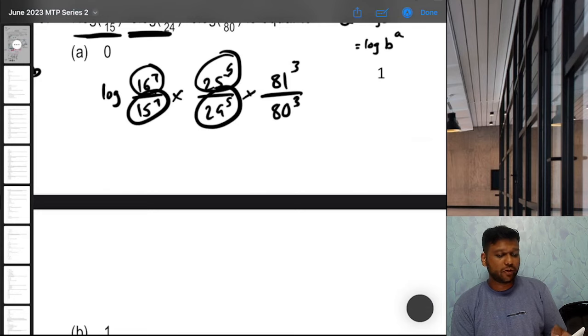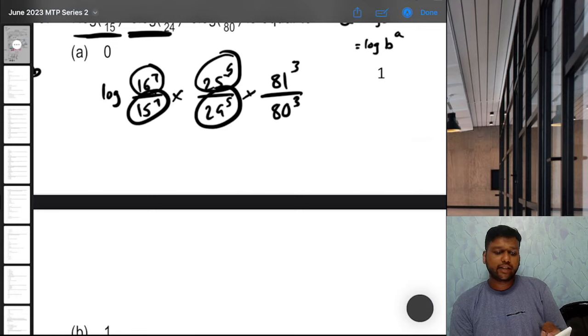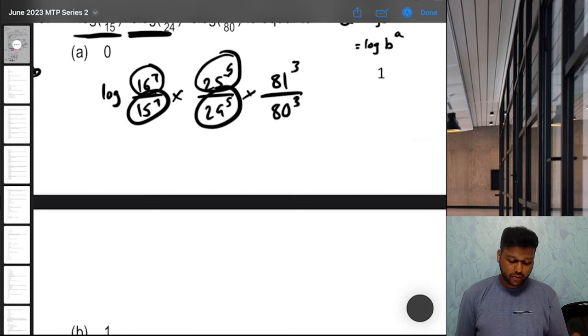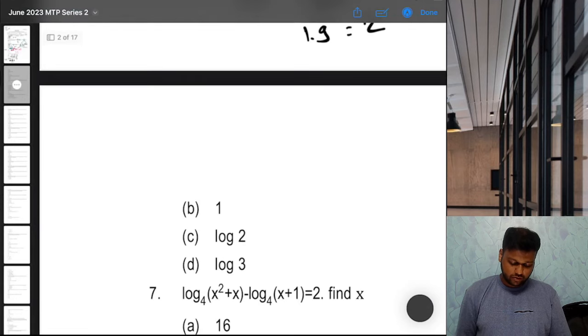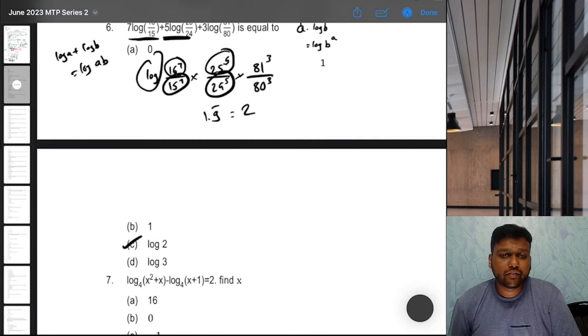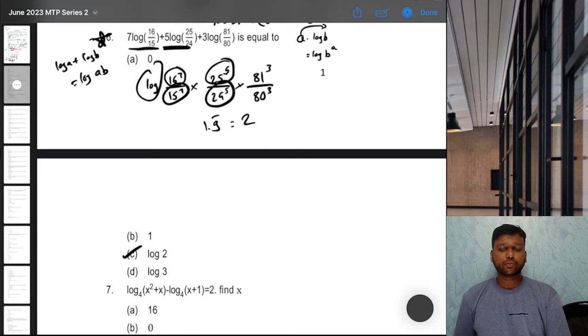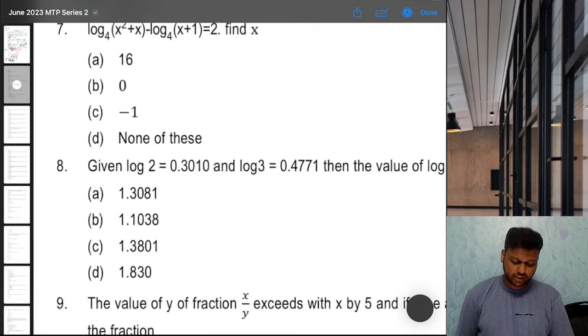So divided by 24, 5 times equal to, 1 2 3 4 5, into 81 into 81 into 81, divided by 80 and then 3 times equal to. If you see, you get 1.9999, which is nothing but 2, right? So log 2 will be the correct answer. Don't forget this log is also there. If you have any doubt in any of the shortcuts discussed in this question, you can definitely ask me in the comments. I'll give you the link to the relevant lectures.